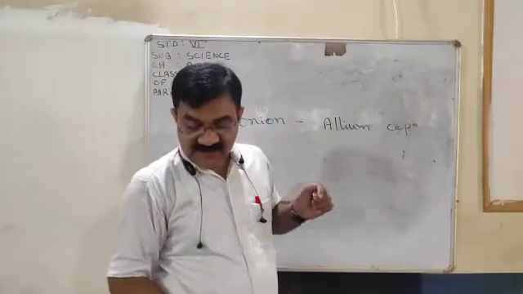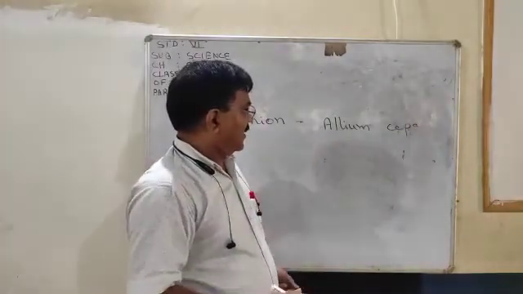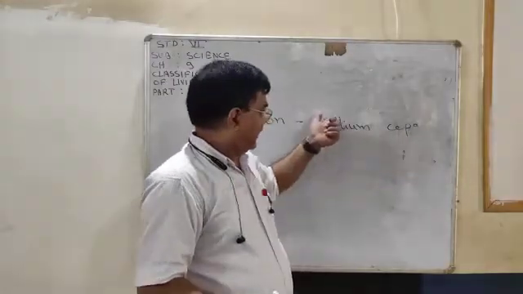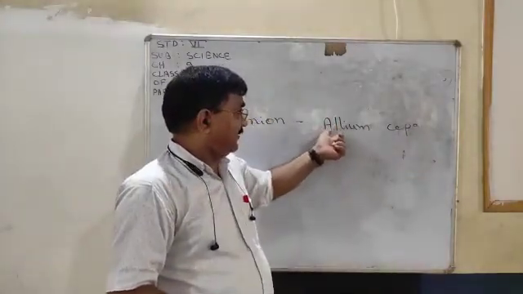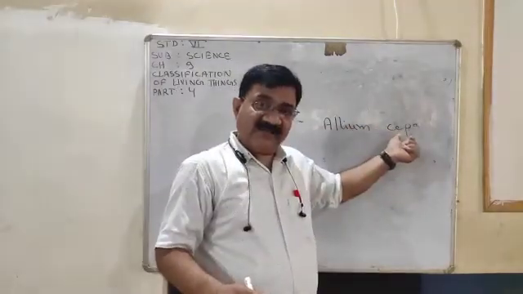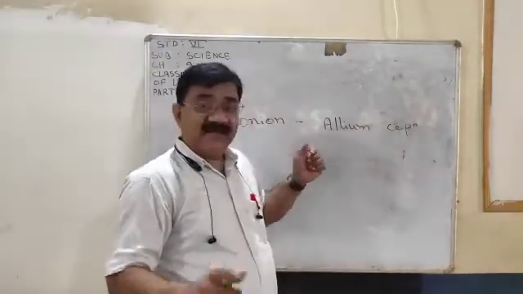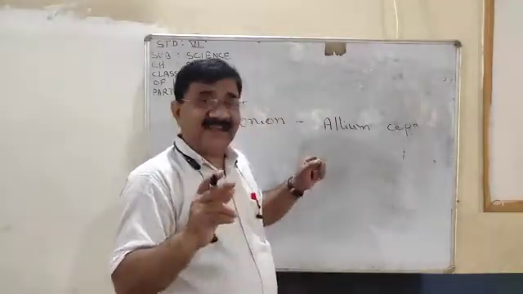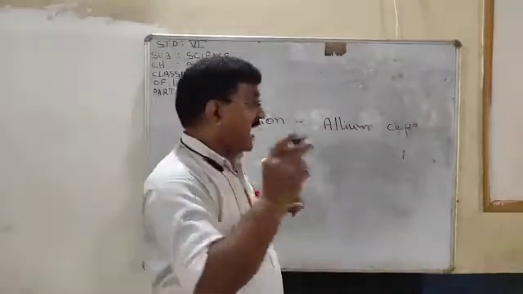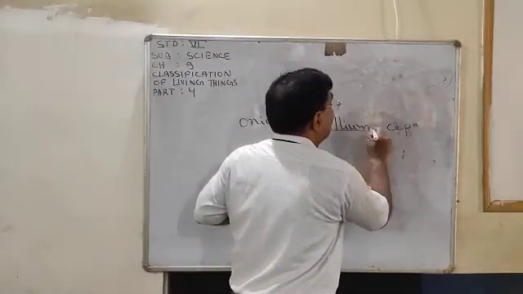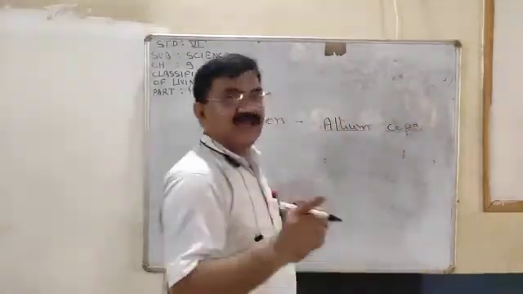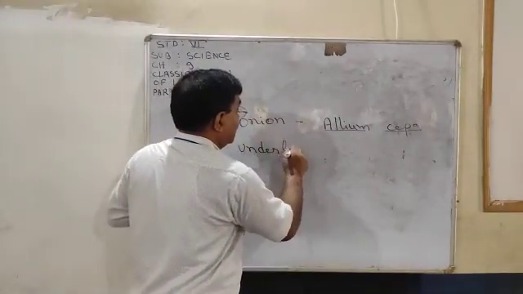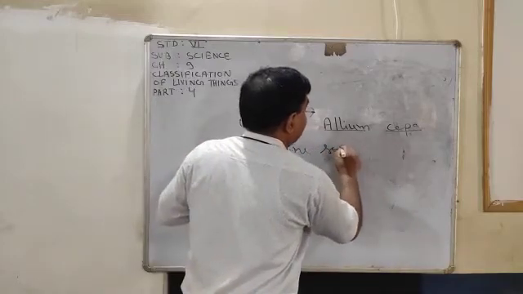Okay, see here, Allium is the genus and cepa is the species. The genus starts with a capital and the species starts with a small letter, and if printed they are in italics. If you are writing this way, you will underline it, and you have to underline separately.